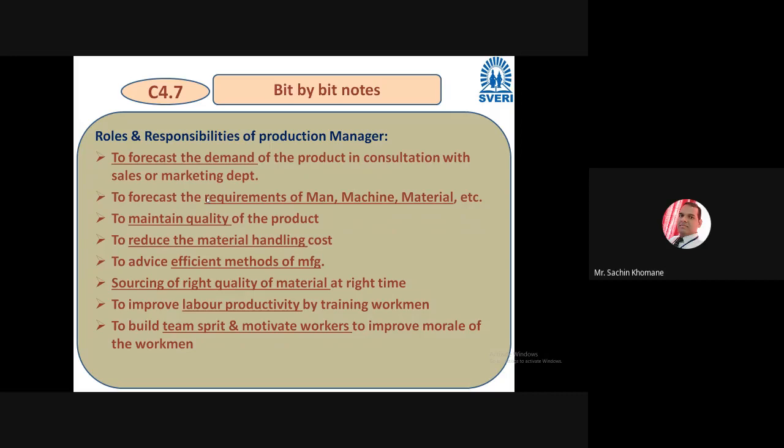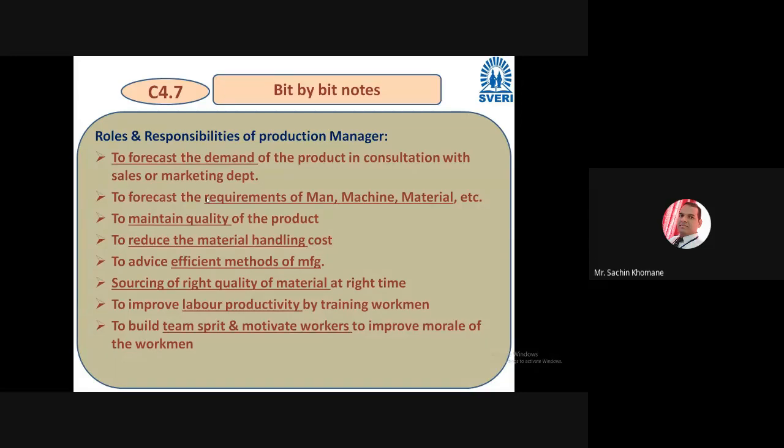First, you have to forecast the demand of the product in consultation with the sales or marketing department. Very important. Forecasting means making an estimate. So you have to forecast the demand of the product, and you have to contact the sales and marketing department. What input do you take from them?